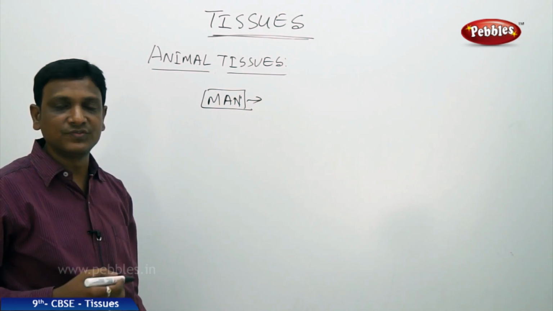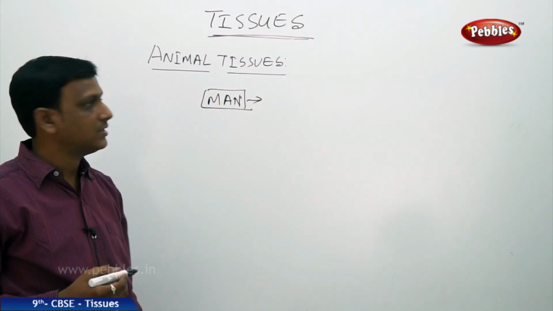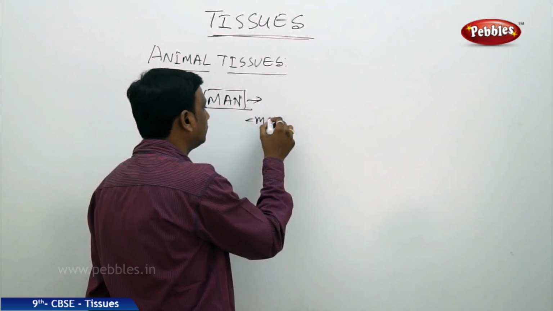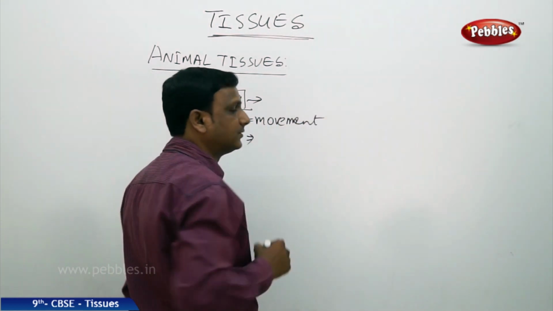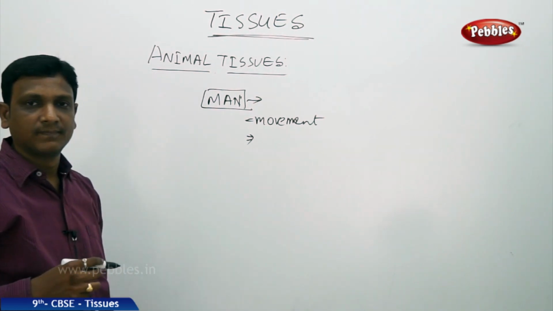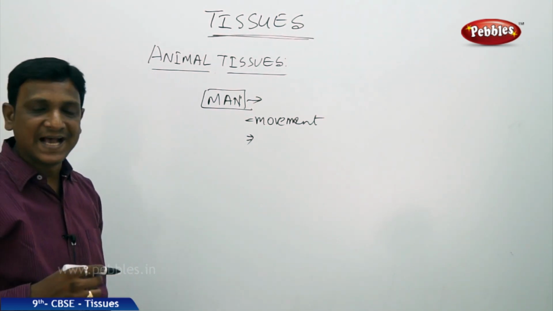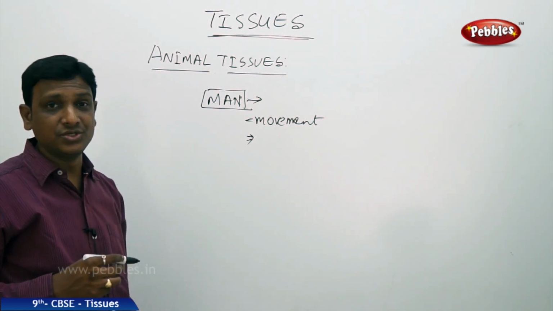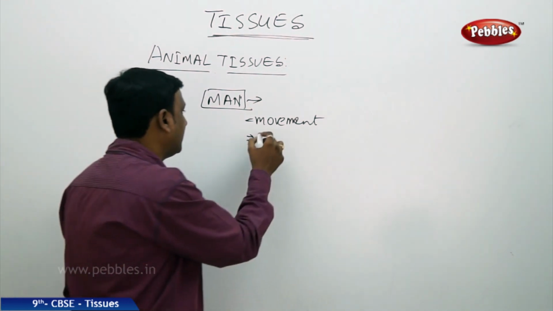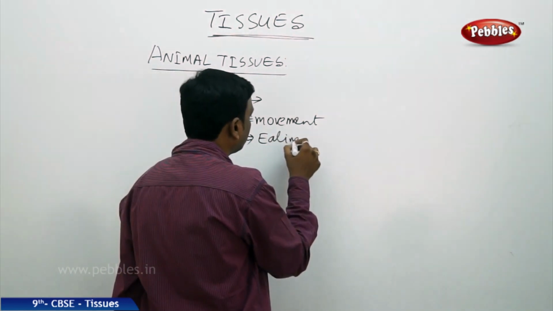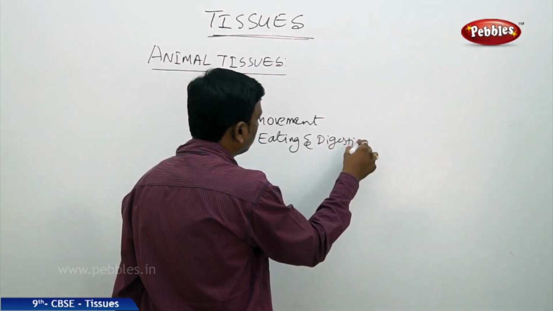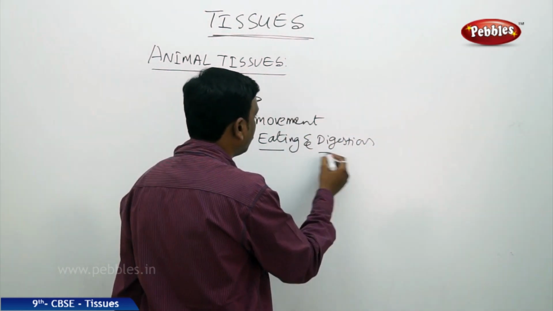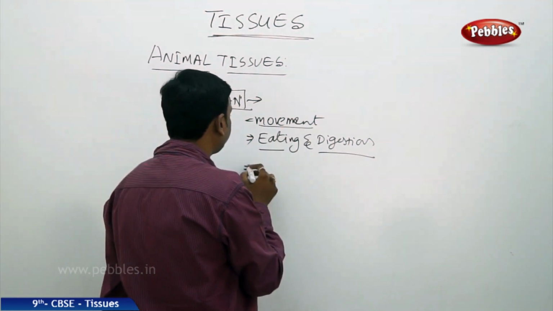To get his food, he moves from one place to another, so movement is required. And he gets the food. He has to eat the food and digest the food. Eating is one activity, digestion, movement.